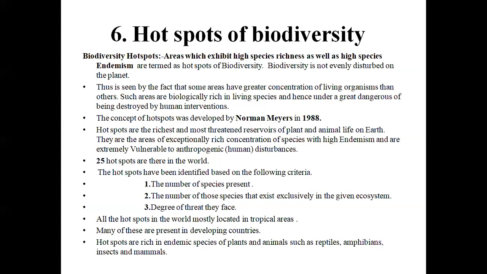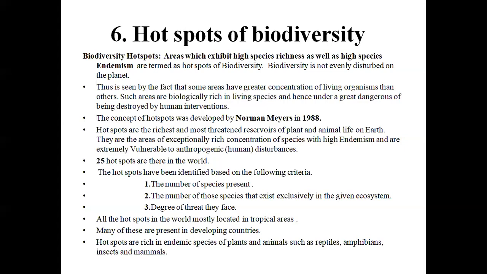Hello everyone. Today we are going to discuss the sixth part of the chapter biodiversity and its conservation, that is hotspots of biodiversity. What do you mean by hotspots? The areas which exhibit high species richness, that means different varieties of species will be there, as well as high species endemism, that means the species will be found in that particular area only.